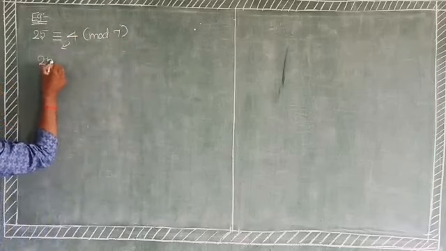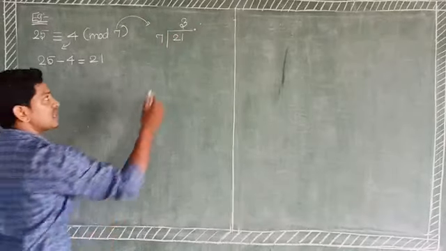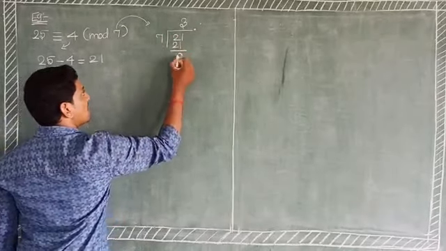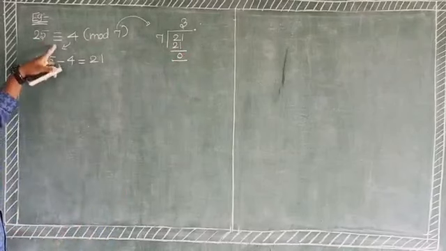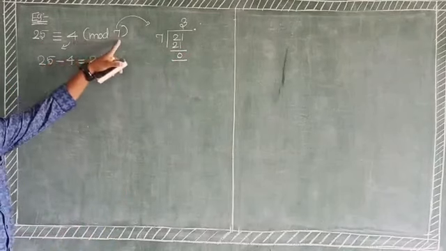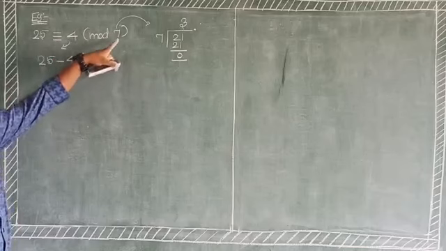That is 25 minus 4 is 21, isn't it? 21 is divisible by 7, that is 3 times. The remainder is 0. Therefore, 25 congruent to 4 mod 7 means 25 minus 4, which is 21, is divisible by n.